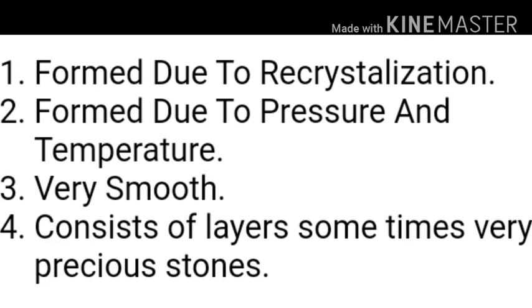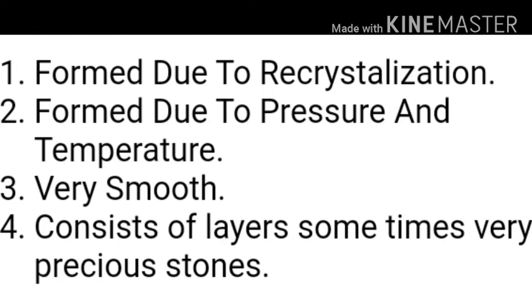So here are a few characteristics of metamorphic rocks through which we can identify them. These rocks are very hard and resistant rocks. They are formed due to the action of intense heat and high pressure on the igneous rocks and sedimentary rocks.